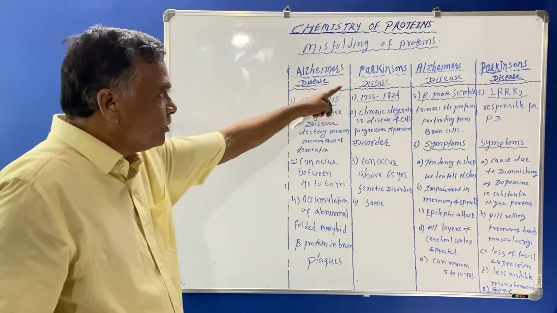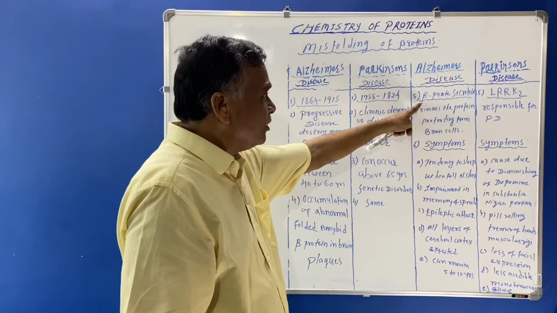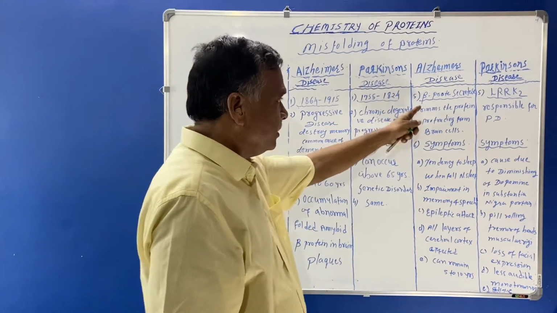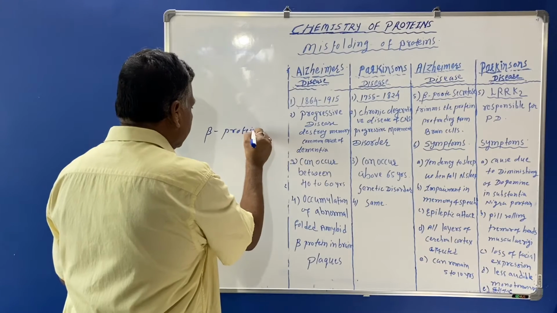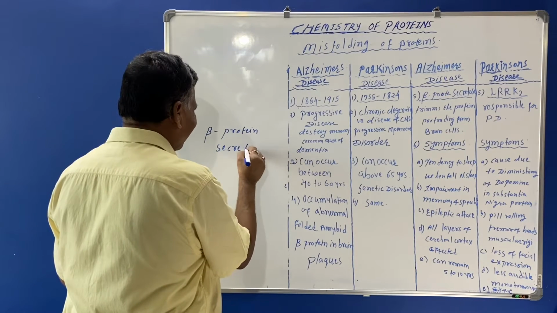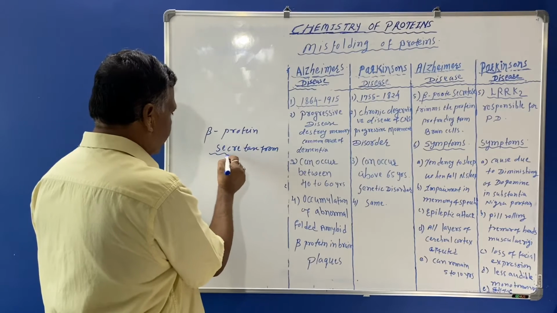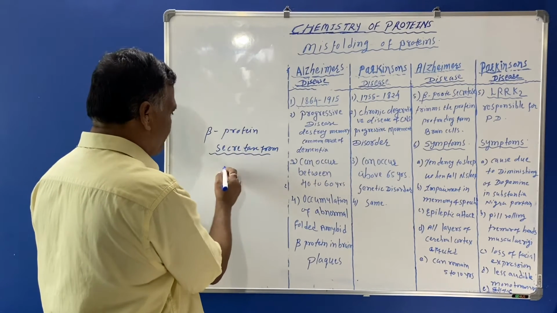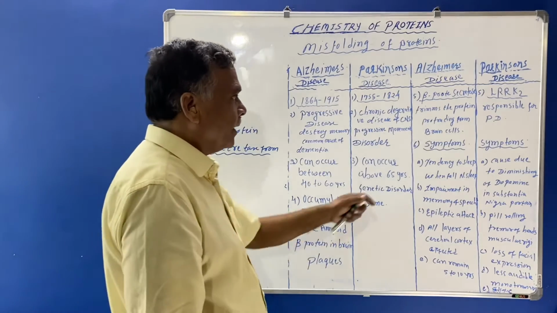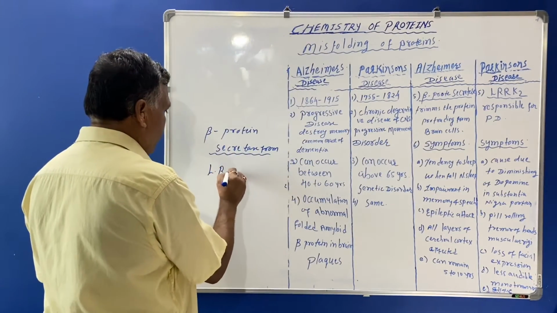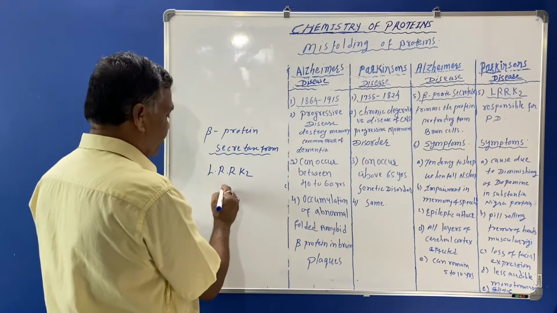Another point between Alzheimer's and Parkinson's disease is that the enzyme beta protein secretase is responsible for Alzheimer's disease, and the enzyme LRRK2 is responsible for Parkinson's disease.